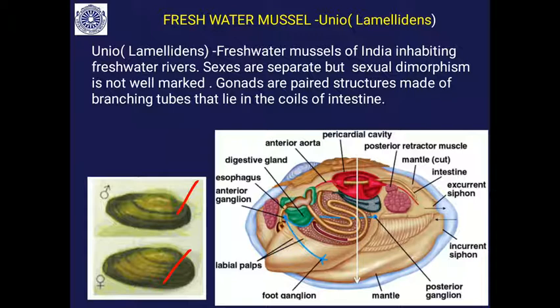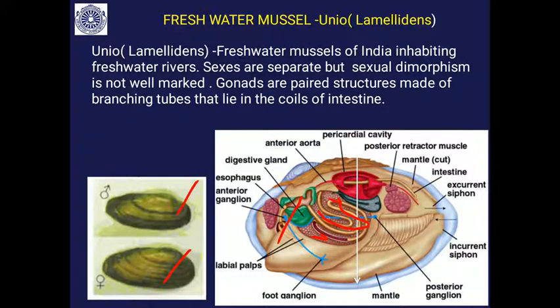Here the reproductive organs, or else the gonads, are paired structures made up of branching tubes that lie in the coils of the intestine. Here I showed how, once the mantle is open, you will see the digestive system. This is the esophagus, stomach, and this is the intestine. In between the intestine there is a mass.